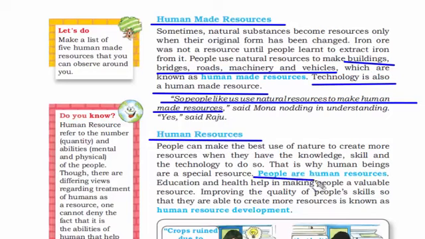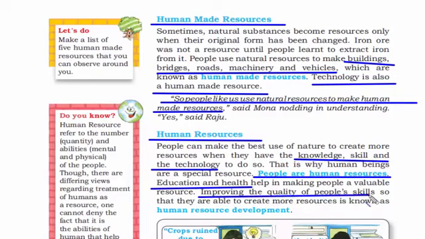Always remember, in this category, people are human resources because humans have the potential to multiply the natural resources with the help of knowledge, skills and technology. Education and health help in making people a valuable resource. That is why if we focus on improving the quality of people's skills so that they are able to create more resources, it is known as human resource development. One of the reasons why developed nations are ahead is because of their human development index, which is pretty high because the quality of skills that is given to people is much higher than in other countries. Or in other words, we say they have a lot of opportunities to grow in life.